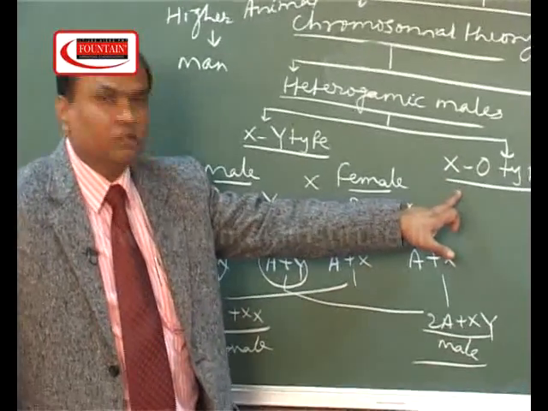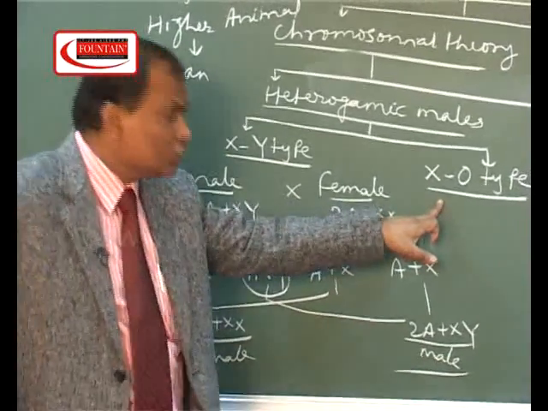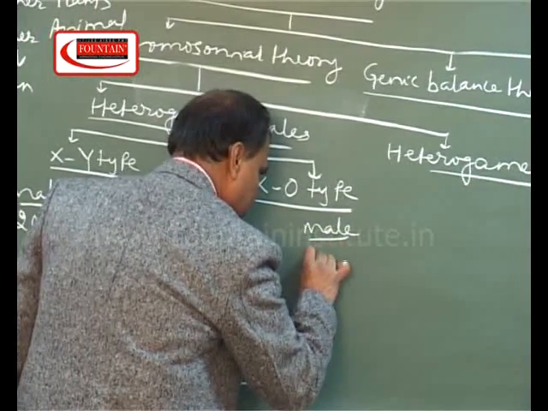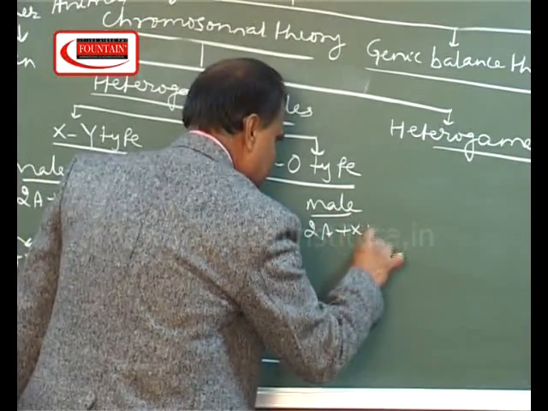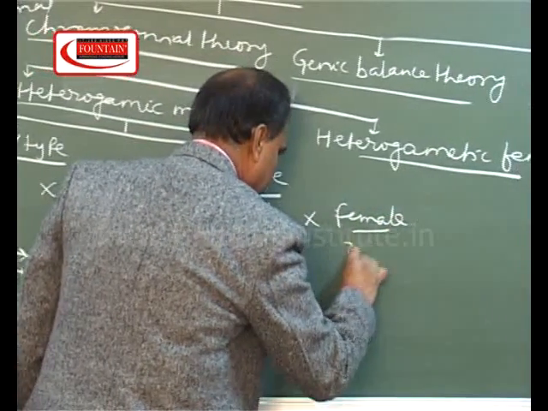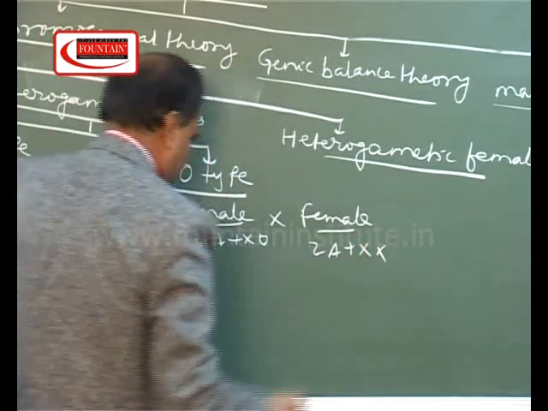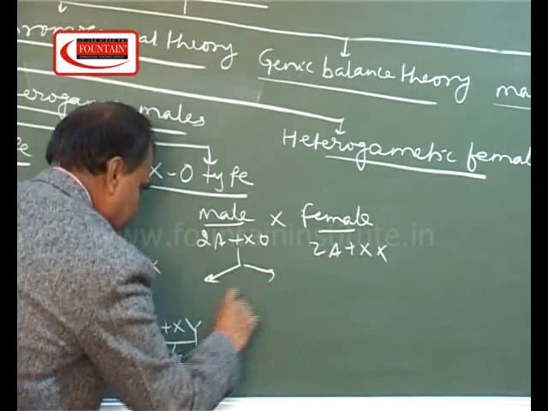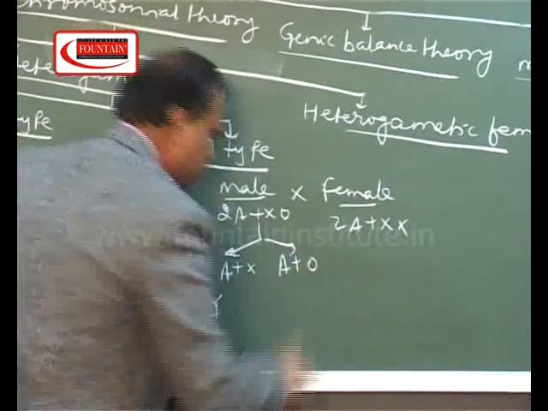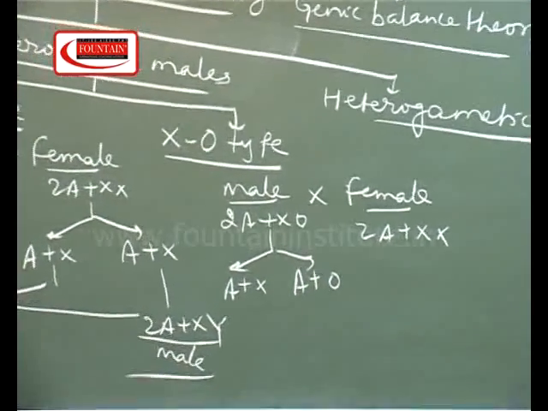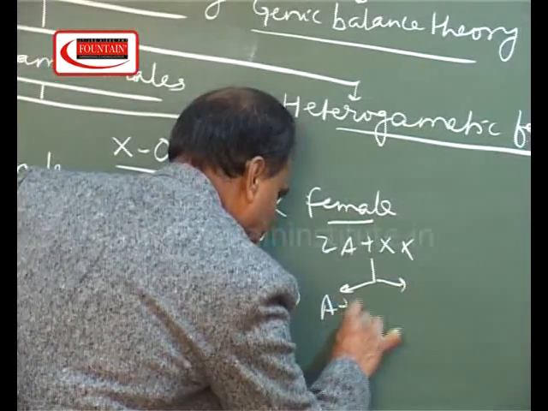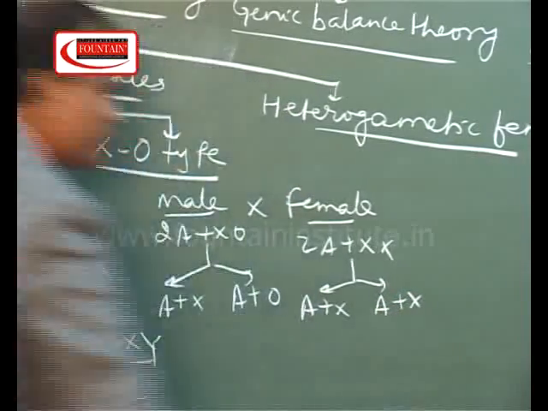Now I am going to explain the second one, and that is the XO type. XO type means male has only one sex chromosome, whereas female has both the sex chromosomes. 50% sperms will have a sex chromosome, whereas the other 50% sperms will be without a sex chromosome. Whereas in the case of ova, 100% ova will have sex chromosomes.